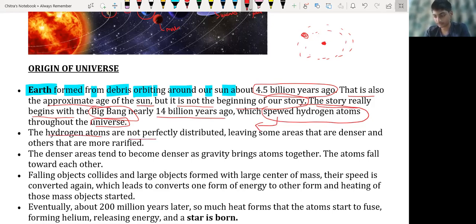Sir, I've heard that the planets do not revolve around the sun. Even the sun and all the planets revolve around the center of mass of our solar system, which is very near to the sun. We will discuss that later.